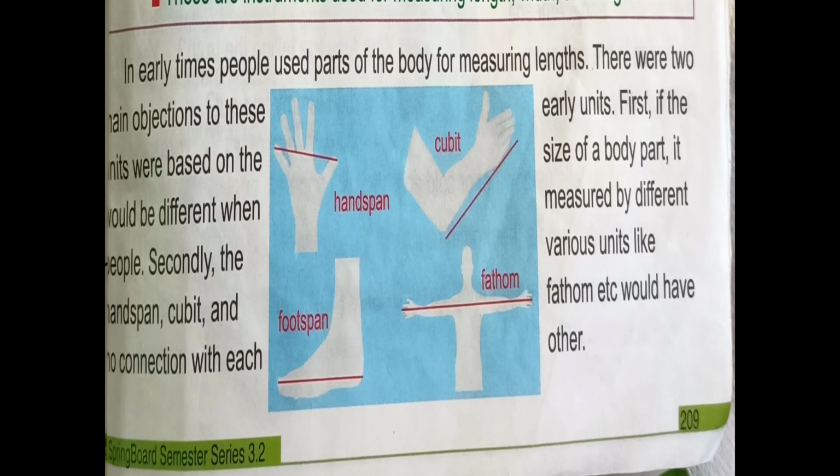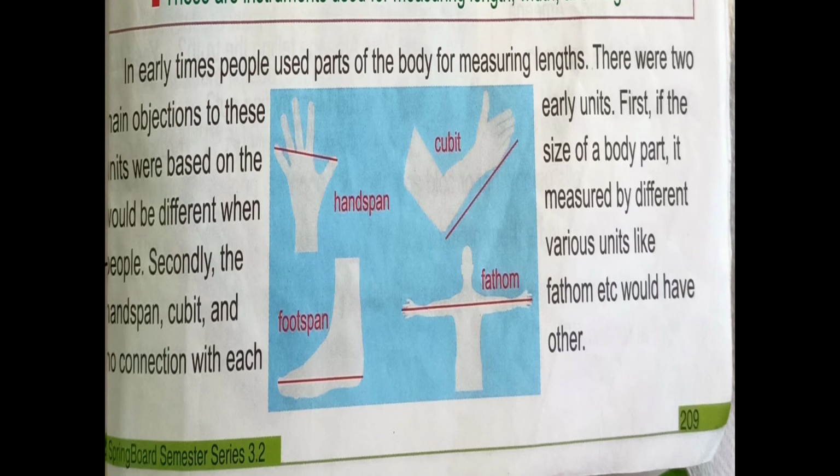In early times, people used parts of the body for measuring lengths. There were two main objections to these early units. First, if the units were based on the size of the body part, it would be different when measured by different people. Secondly, the various units like handspan, cubit and fathom etc. would have no connection with each other.